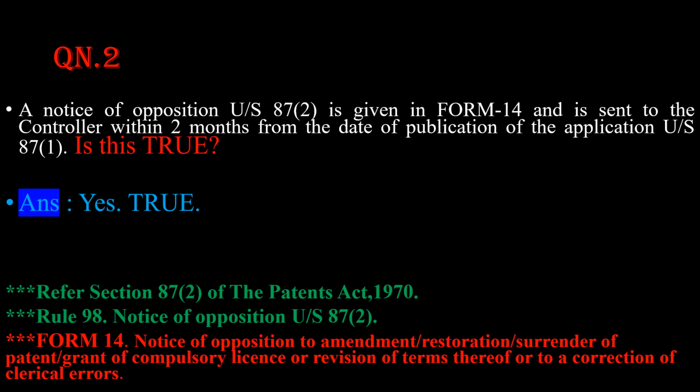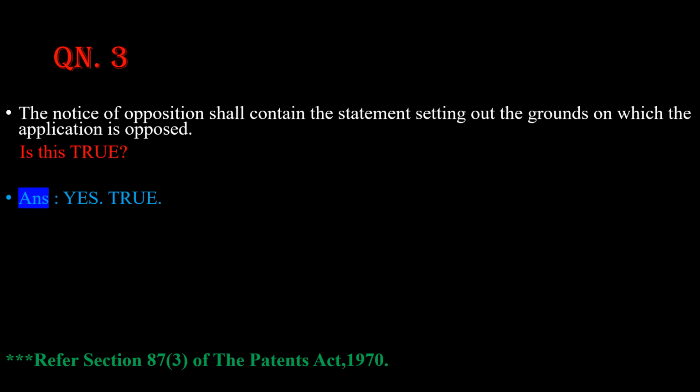Question number 3. The notice of opposition shall contain the statement setting out the grounds on which the application is opposed. That means what are the grounds? So is this statement true? Yes, this statement is also 100% true. And for this, please refer section 87, subsection 3 of the Patents Act 1970.